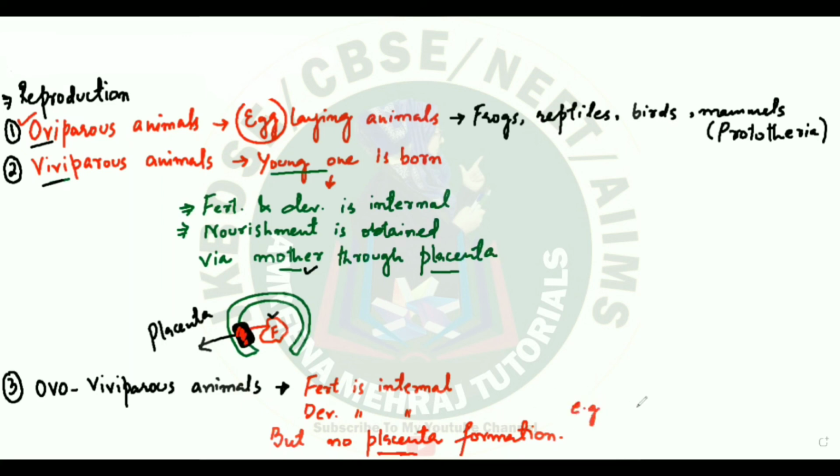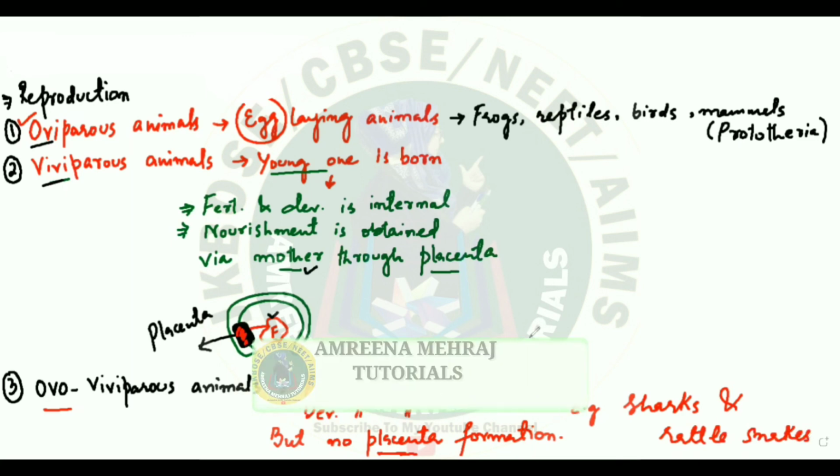If we get some examples, that will clarify the concept. You'll see sharks giving birth to young ones. It seems that it is viviparous, but it's not viviparous. It is ovoviviparous. Means it's a condition where there is no placenta involved. It's the egg which is hatched inside the body of the female. And same is the case with rattlesnakes. They are also ovoviviparous. So you have animals of diversity.